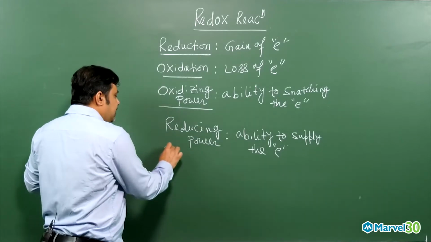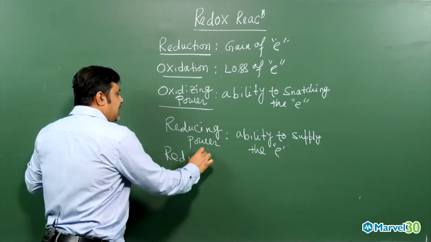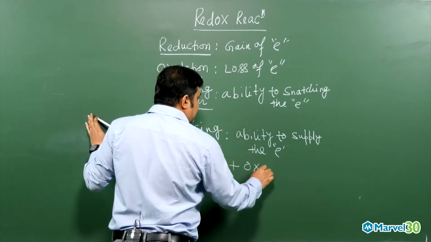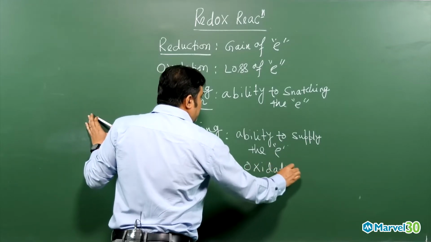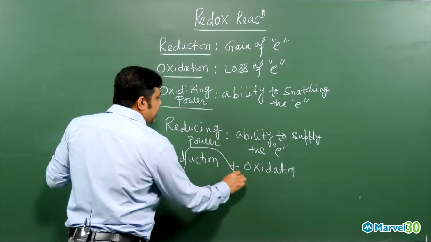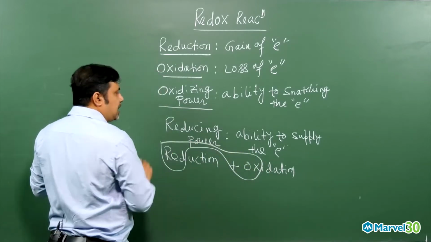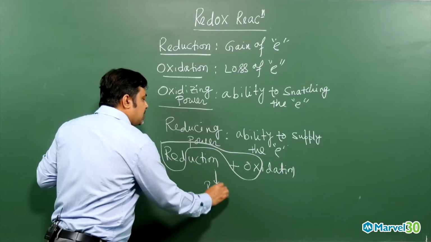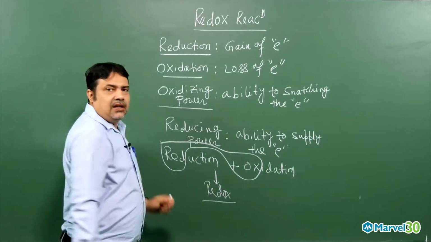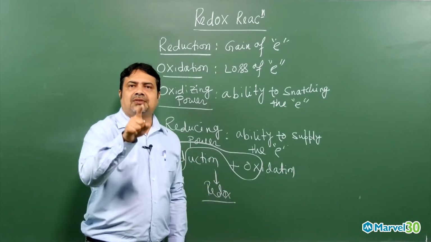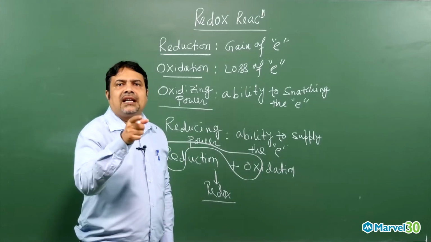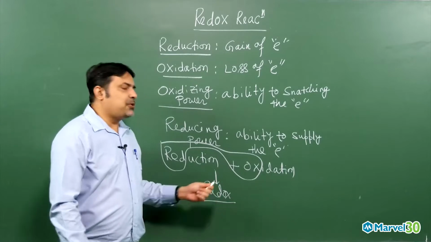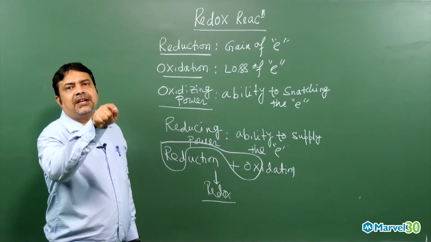Then we need to tell about this. Suppose you look at reduction plus oxidation, I am writing reduction plus oxidation. By combining these two, what are we getting? We are getting redox. So the reaction where simultaneous reduction and oxidation is taking place is called a redox reaction. By combination of reduction and oxidation, the reaction that proceeds is called a redox reaction.